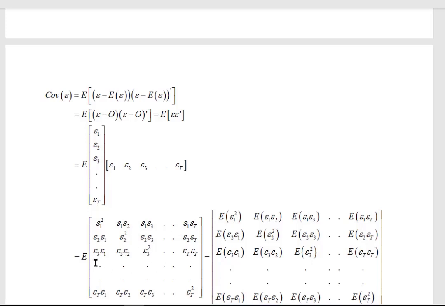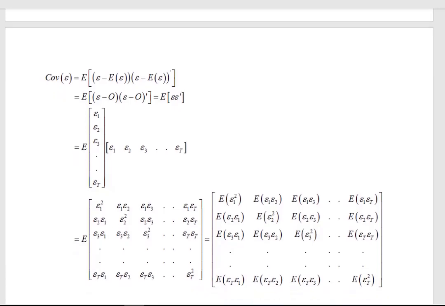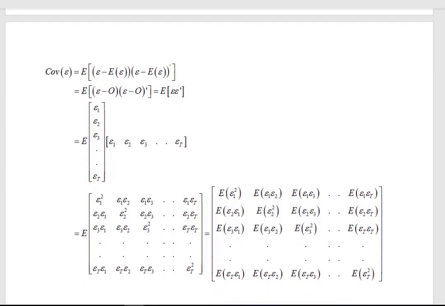Now we need to take the expectation, the expected value of this matrix. By a mathematical rule from linear algebra, if we need to take the expected value of a matrix, it actually gets applied to each element of this matrix. So the expected value of epsilon 1 square is applied here, and then the expected value of epsilon 1 2 to this one, then the expected value of epsilon 1 3 and so on up to 1t. So you can see that we obtained a new matrix where each element is actually the expectation of a certain expression.